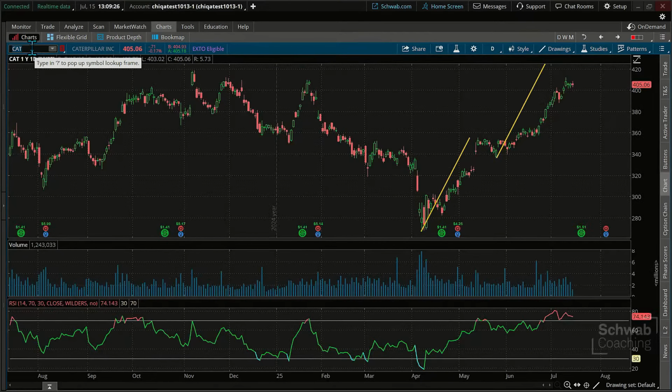Caterpillar is still steady as she goes. We had an overwhelming response last week from our poll that said, hey, take profits. We had 50 shares. I get a little delay on my drawing tool again, which really does affect my handwriting quality here. But we took off 25 and we sold it. So we are holding right now 25 still of Caterpillar, and it's done okay.